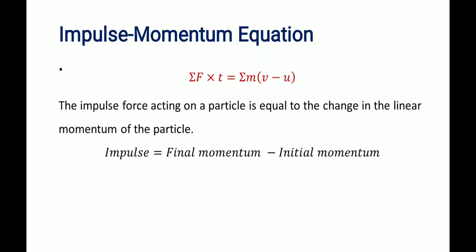The system may have many objects, each having its own weight, so let us add all the masses which move together and relate the equation. This is the impulse momentum equation: final momentum minus initial momentum means impulse. Final momentum means mv, and initial momentum means mu.